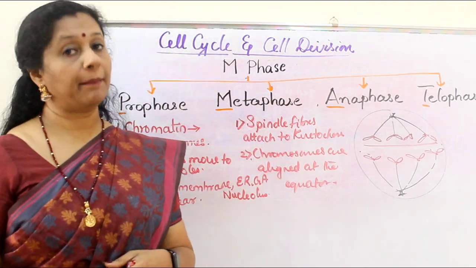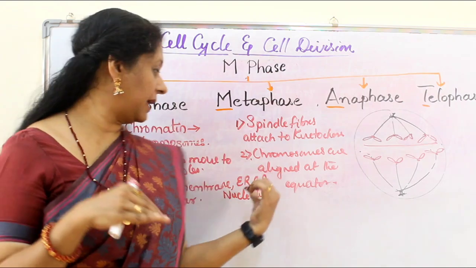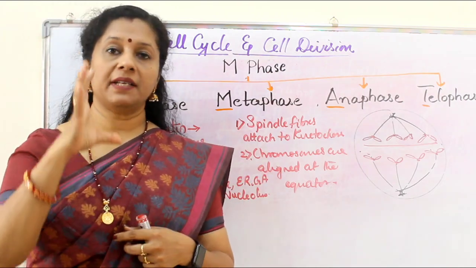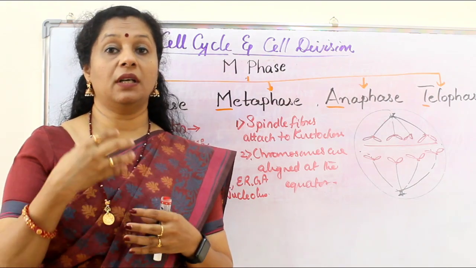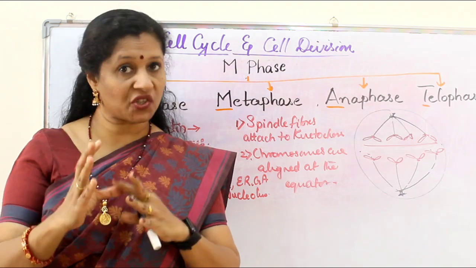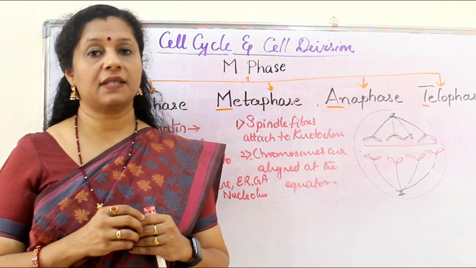Now let's move on to the metaphase. So when there is a disappearance of the nuclear membrane at the end of the prophase, the metaphase starts. During metaphase, the chromosome condenses to its maximum. So if anybody wants to learn which is the best stage for studying the chromosome structure, they have to choose the metaphase stage. Now during metaphase, what happens?